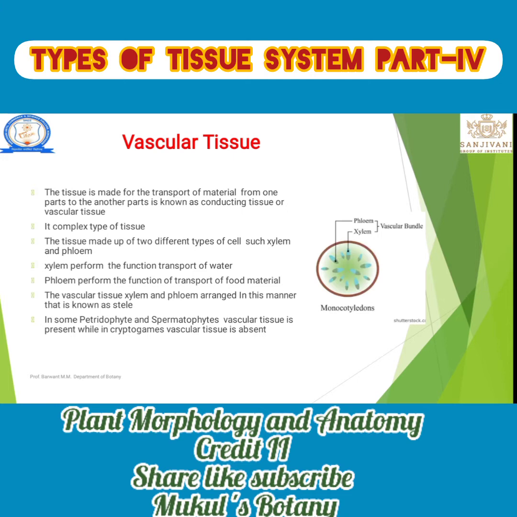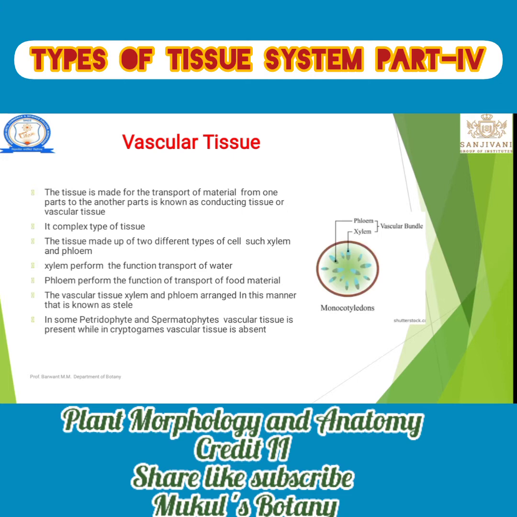It is a complex type of tissue. Why is it known as a complex type of tissue? Xylem as well as phloem are present combined, hence it is known as a complex type of tissue. The tissue is made up of two types of components, xylem and phloem. Xylem performs the function of transport of water, and the phloem performs the function of transport of food. The vascular tissue, xylem and phloem arranged together, is known as a stele. Stele is nothing but one structure in which xylem and phloem are present; that is known as a stele.